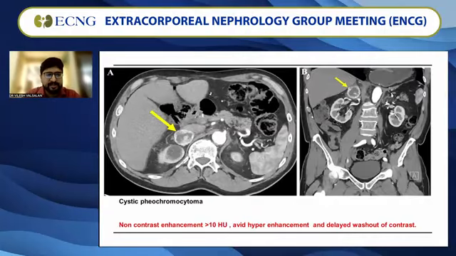Now let's look at this CT contrast image. You can see that the right adrenal gland has a cystic mass. So this was a case of a cystic pheochromocytoma. On CT imaging, the enhancement will be more than 10 HU. There will be some hyperenhancement as well as delayed washout of contrast. That is one of the characteristics of CT findings.